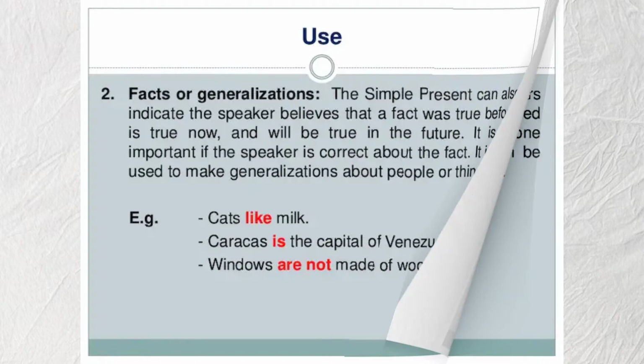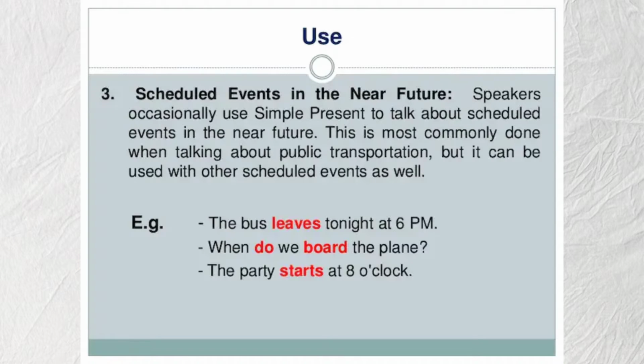Okay, for the next is scheduled event in the near future. Speakers occasionally use simple present to talk about scheduled events in the near future. This is most commonly done when talking about public transportation, but it can be used with other scheduled events as well. For the example, the bus leaves tonight at 6 p.m. And then, when we do board the plane, and the last is the party starts at 8 o'clock. All of the examples here are about the scheduled event in the near future.